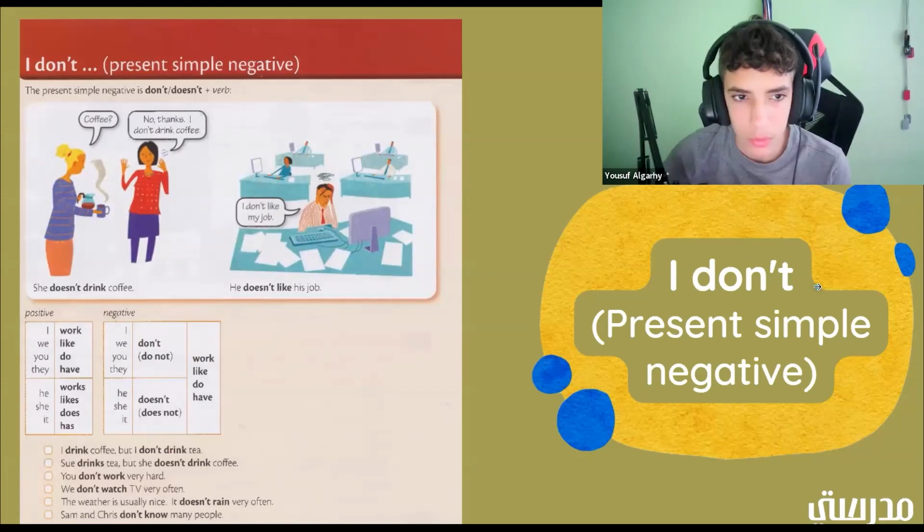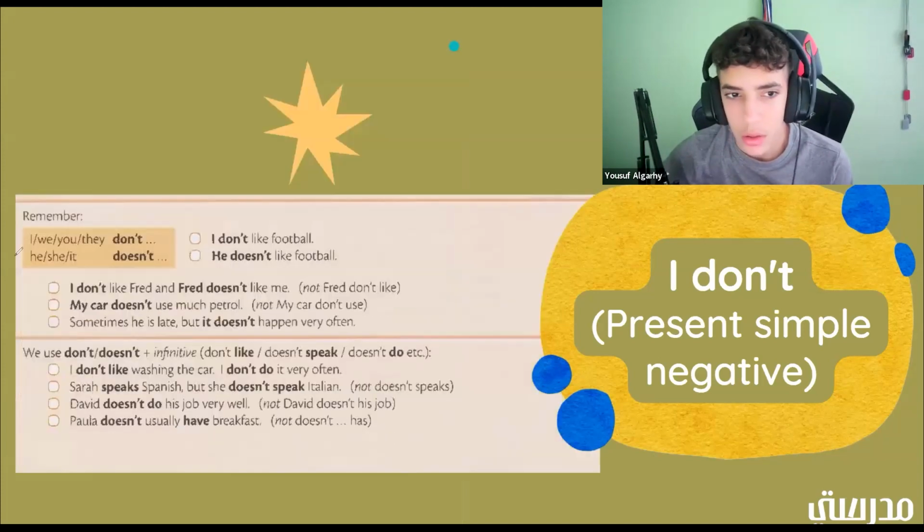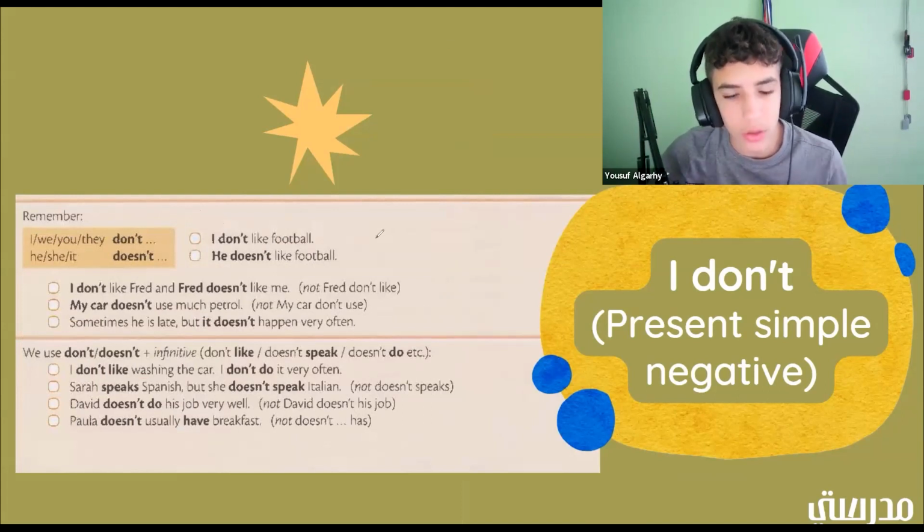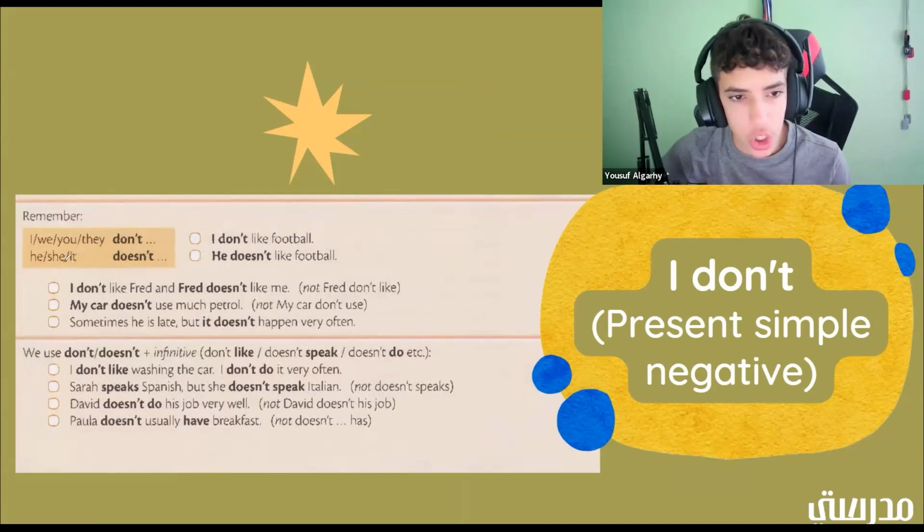Okay, so we should remember that I, we, you, they usually have after them a don't. Okay, so if we're specifically talking about this, they would have a don't. So we have I, which is the first one here, don't like football. All right, but if we have he, she, it would be a doesn't. So now we have he doesn't like football, because it wouldn't be I doesn't like football and he don't like football. That's wrong. It would be I don't like football and he doesn't like football.